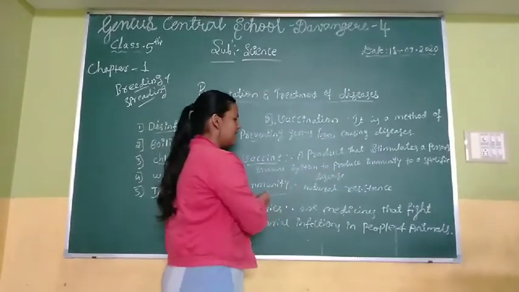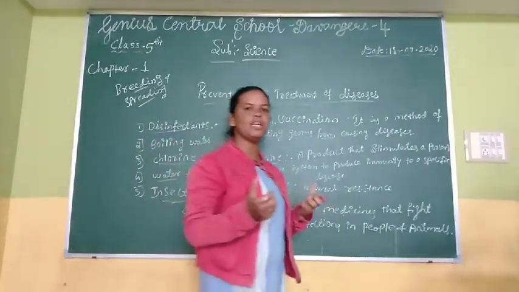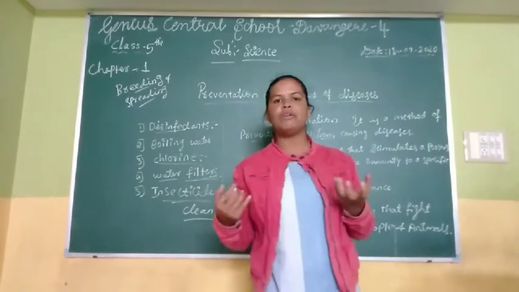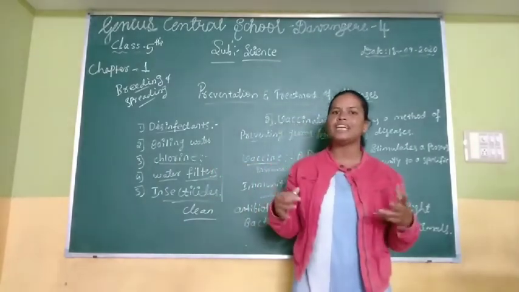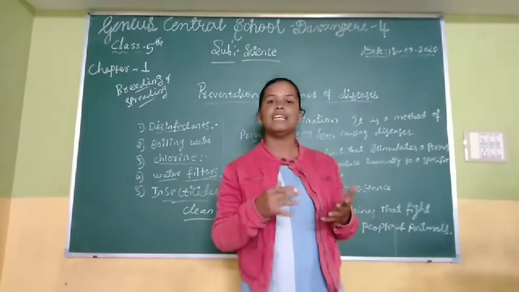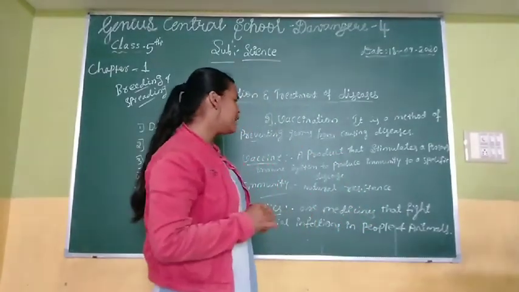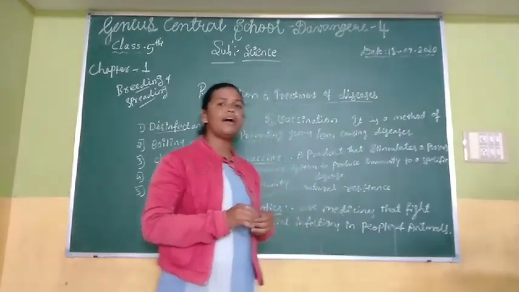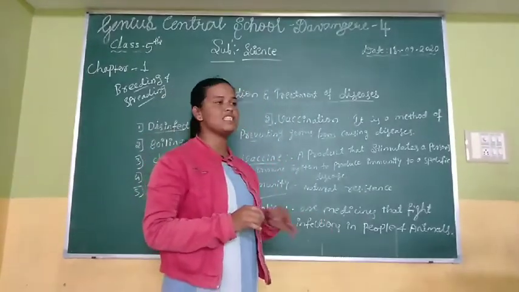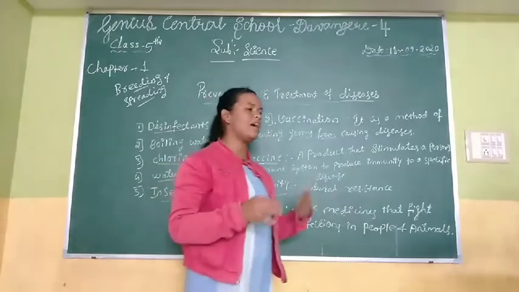And immunity is natural resistance. If you take the vaccine, the immunity will be built against that disease. Understand? And the last one is antibiotics. Antibiotics are medicines that fight against bacterial infections in people and animals.